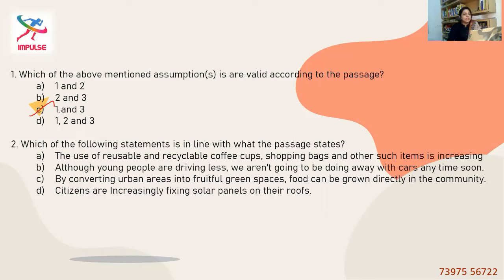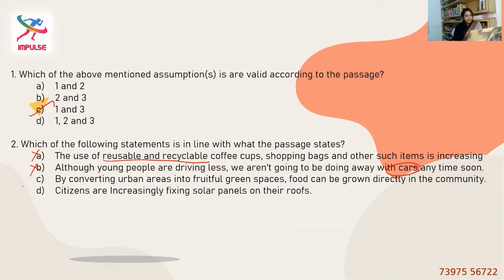Which of the following statements is in line with what the passage states? Option A, the use of reusable and recyclable coffee cups, shopping bags and other such items is increasing. Definitely not, because they're not talking about anything reusable or recyclable. Option B, although young people are driving less, we aren't going to be doing away with cars anytime soon. Again, cars have not come into the picture. So option B is definitely eliminated.